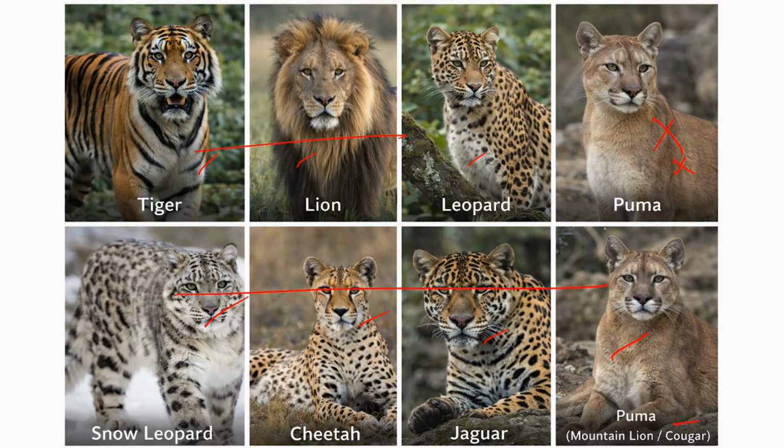In India you will not see the puma. Also the jaguar you will not see in India. In India you will see tiger, lion, leopard, snow leopard, and cheetahs, which, as we have seen in the previous class, went extinct. Now we are importing them from Africa.